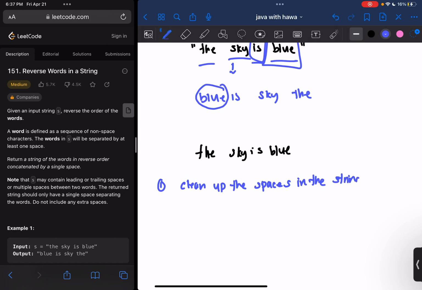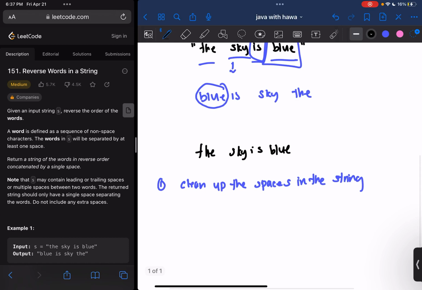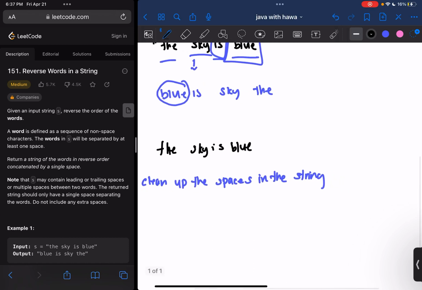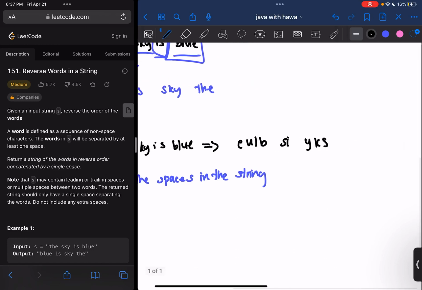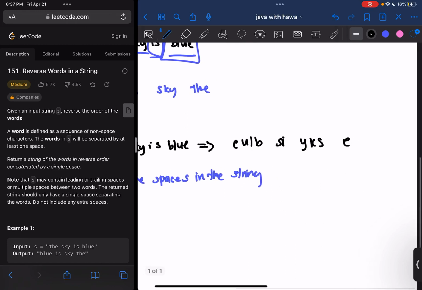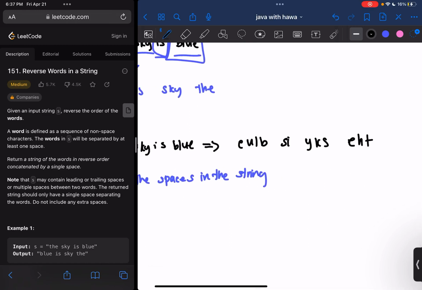Alright, so now on to the actual logic. Well, the first thing we can do is actually reverse this entire string. So if we reverse the entire string, we'll have E, U, L, B, and then we'll have S, I, we'll have Y, K, S, and we'll have E, H, T. Now this puts us in a good spot starting out because we actually have the words in the position that we want them. Like blue is first, is second in our desired output, sky is third, and the is fourth.